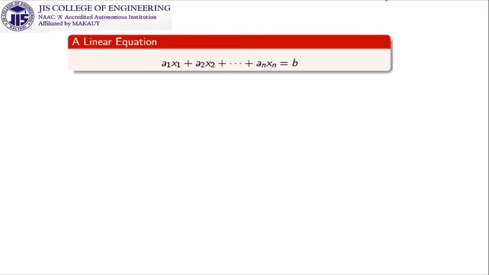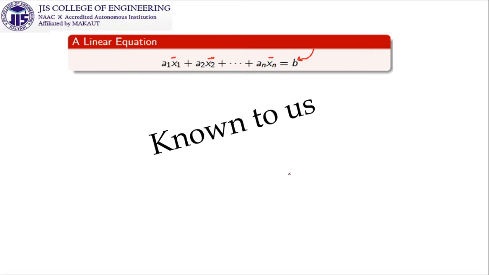Now I think you can recall that in the last class we started with what a linear equation is. In that context we mentioned that if the variables have degree 1 and the coefficients a1, a2 are all constants and b is also a constant, then it is a linear equation. The next part was the system of linear equations: if we take more than one equation, all in linear form, it is termed a system of linear equations.